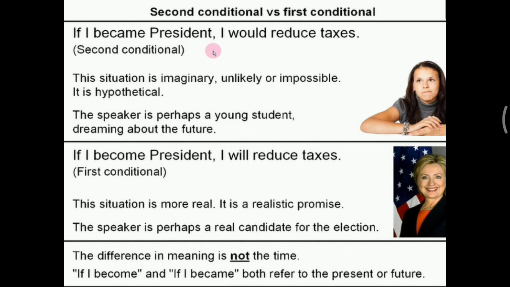Both refer to present and future. Kedua-duanya mengacu pada waktu sekarang dan yang akan datang. Walaupun second conditional sentence menggunakan past tense, kalimat ini mengacu pada waktu sekarang atau yang akan datang. Perbedaannya adalah the meaning, makna dari kedua kalimat ini.